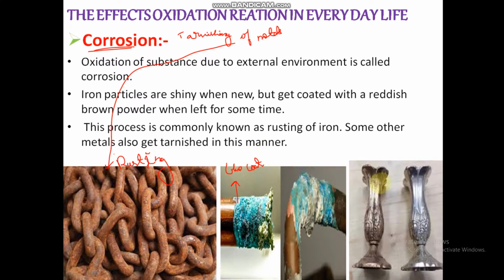Silver also gets oxidized by formation of a black coat. This is new silver, and if you keep it for 2 to 3 years, there will be a black coat. These are all corrosions. Corrosion occurs by environmental air, external environment, temperature, or even by acids.